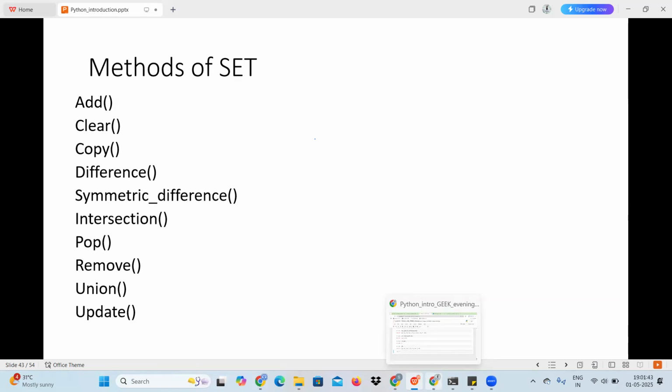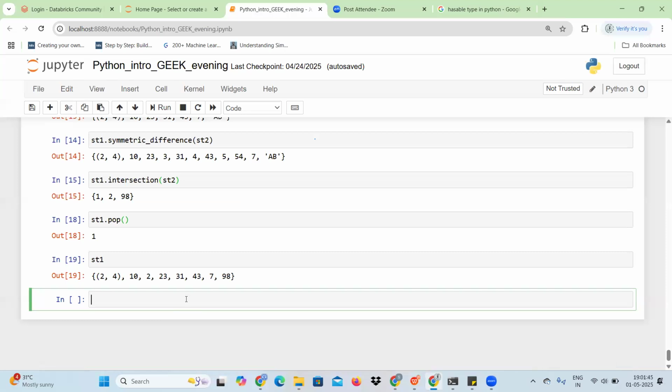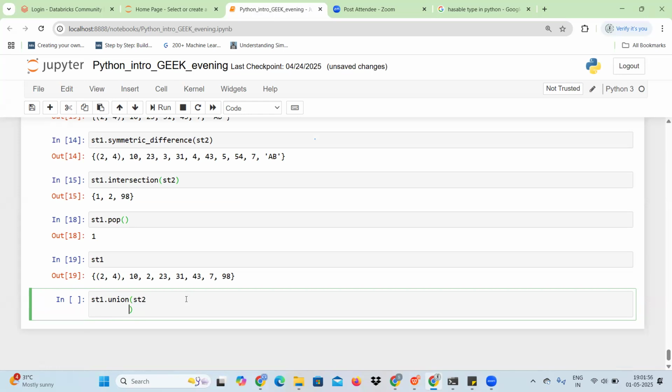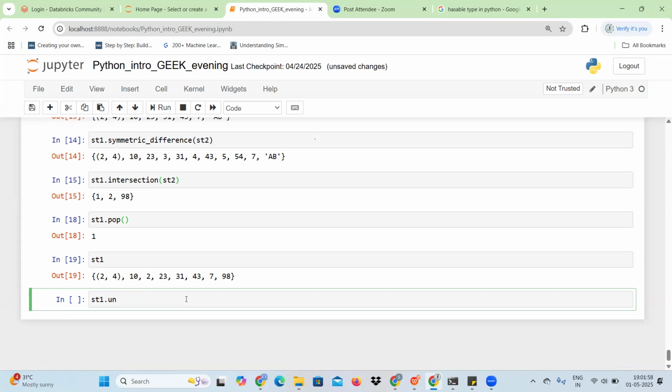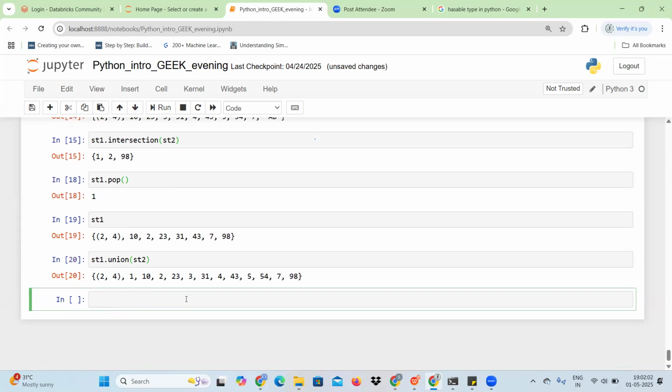Remove. Then we have union. So st1.union(st2) is basically a combination of two sets. If you see here, it just combined the two sets st1 and st2, and it gives you the result. So that is what the output is.